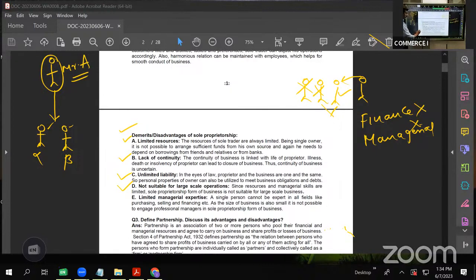Next is limited managerial expertise. I have covered it here only, because a single person cannot be a master in multiple fields. So that also will act as a constraint. Okay, is it clear? So guys, we have done sole proprietorship, where we have covered the features, the advantages and disadvantages. Okay, now let us move to the next topic.